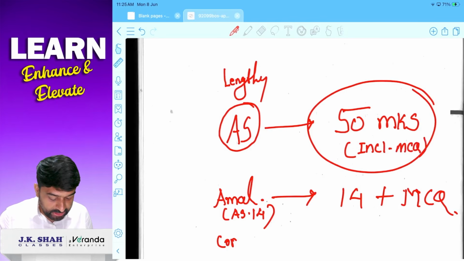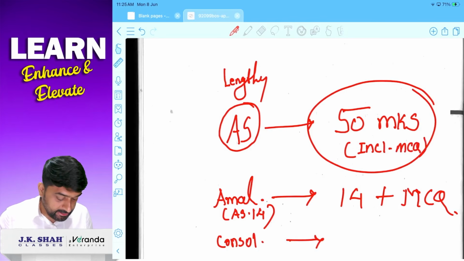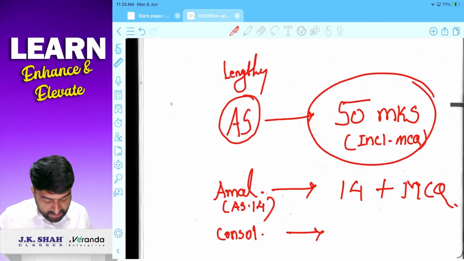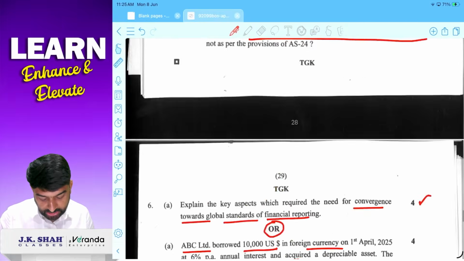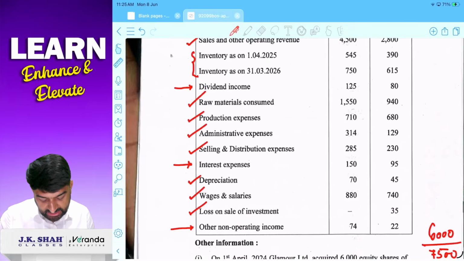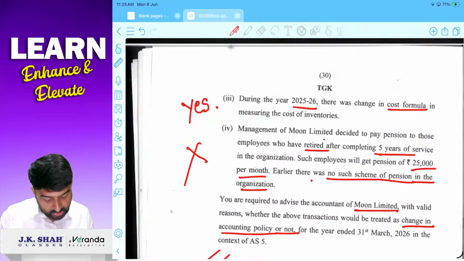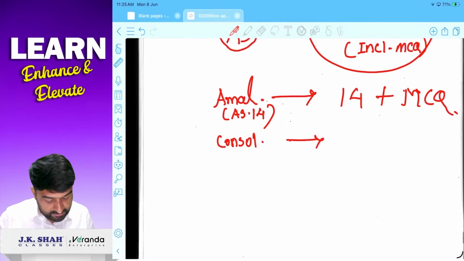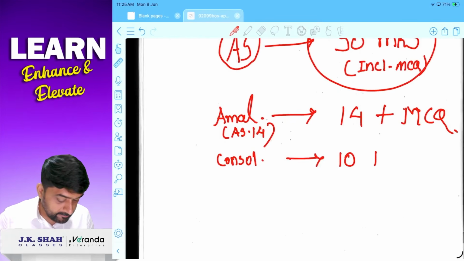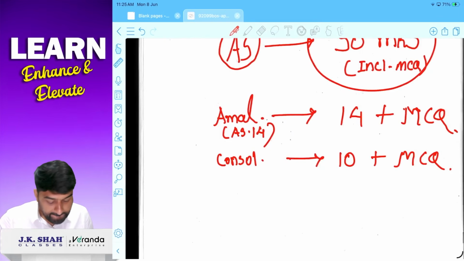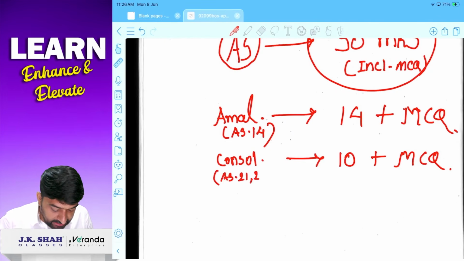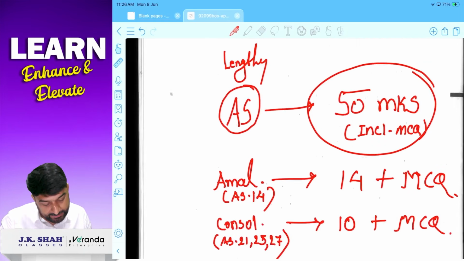And consolidation was, I think so, 8 marks. Consolidation, console PNL they had asked 10 marks. So console PNL was 10 marks and MCQs. This was AS 21, 23, 27. 27 पे कुछ नहीं पूछा, 23 पे था.